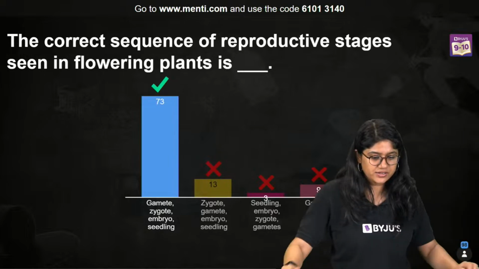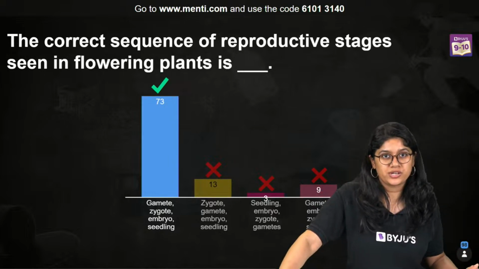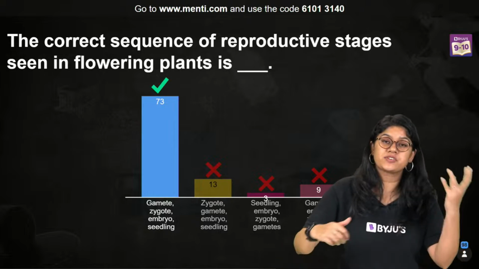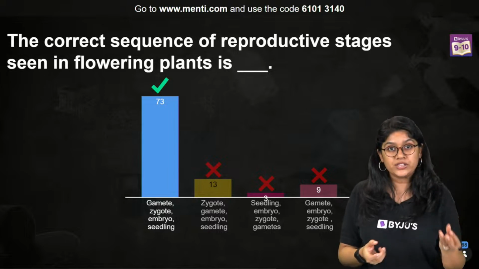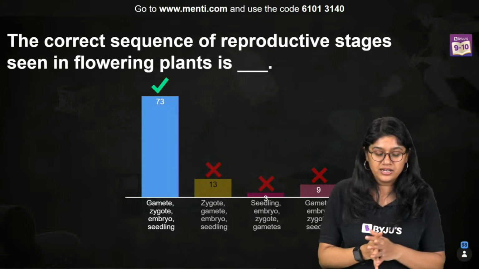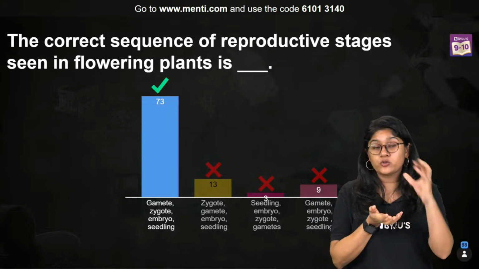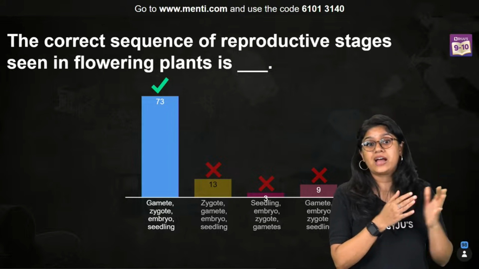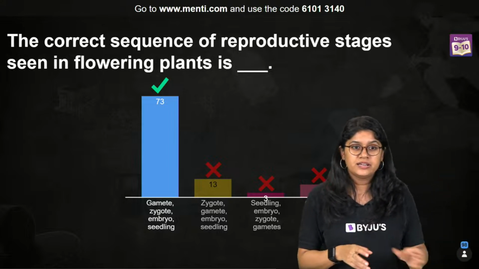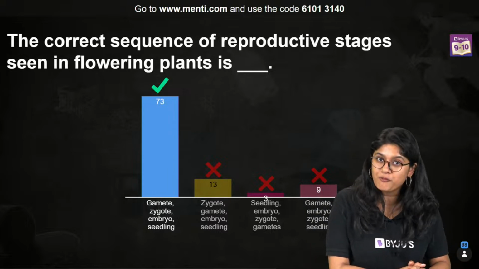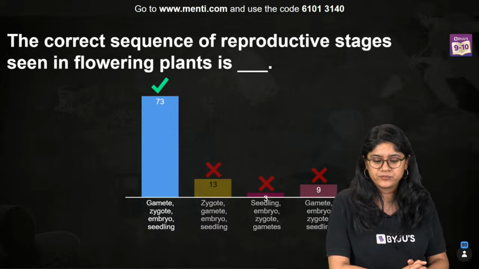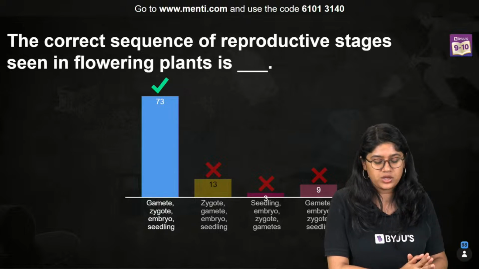And the correct answer is the first option A. First, of course, we have the gamete, then the zygote, which is formed after the fusion of the gametes, one single cell, right? Then the zygote will develop into the embryo, and at the end, we have the seedling. Very good. 73 of you have voted for the correct answer, that is option A. Code is 61013140.